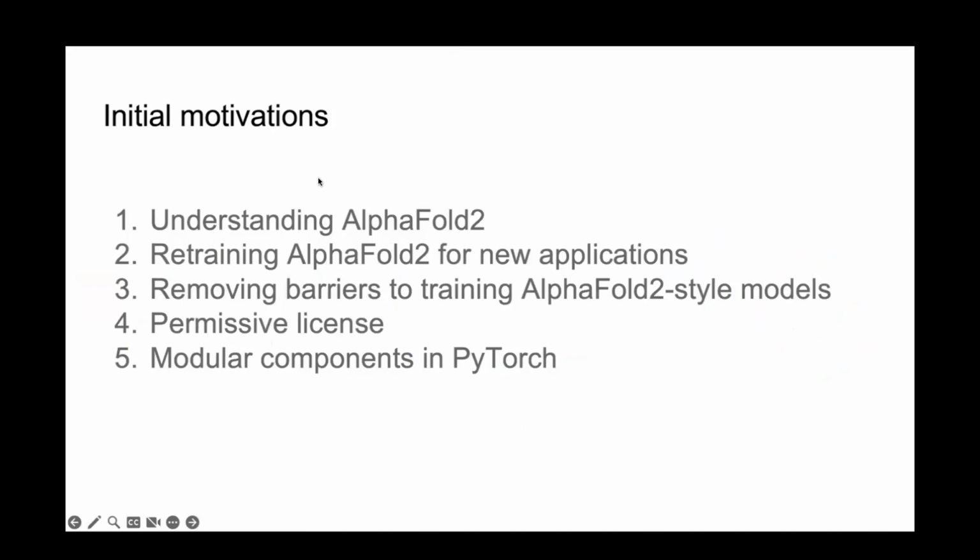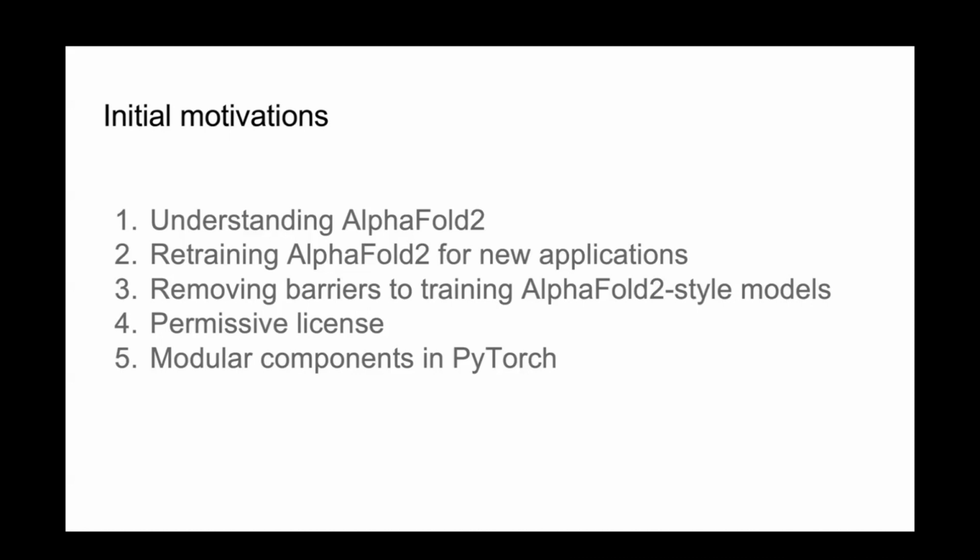Just to summarize, one, we wanted to be able to retrain AlphaFold 2 and understand its properties. This was not possible with the DeepMind code release, which again only included the inference code and parameters initially, under a very restrictive license that prevented you from using it in commercial applications.